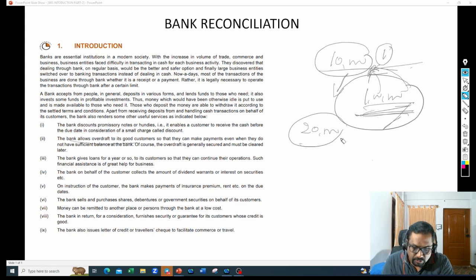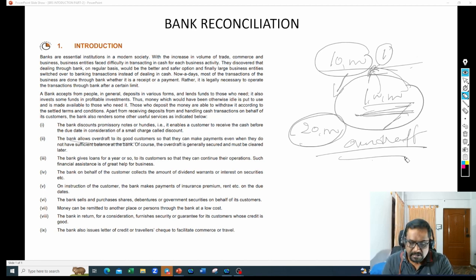I will be charged interest to the extent of this 20,000 rupees, and they will also charge some overdraft charges. Those overdraft charges you need to pay. So these are the benefits for them by providing the overdraft facility. Obviously, this is one type of business model for the bankers, and they get some benefit out of it.